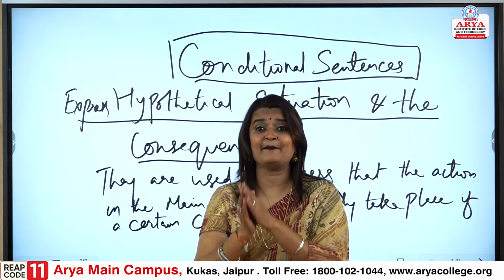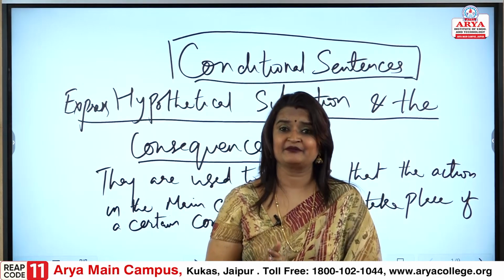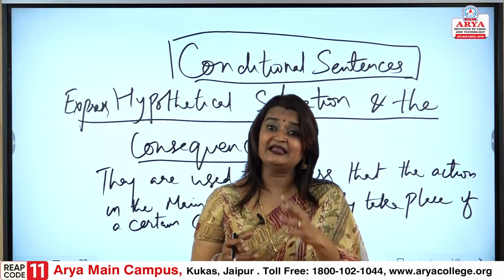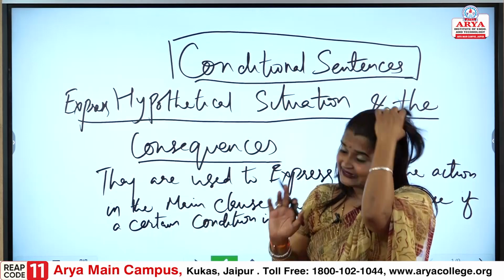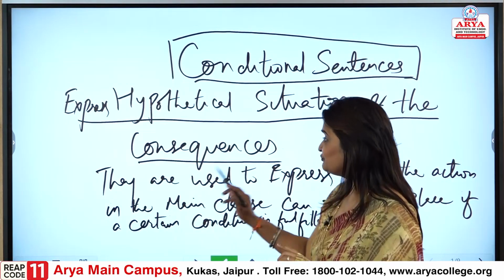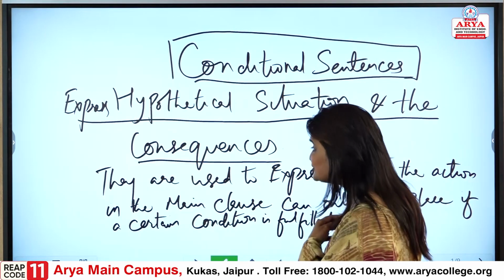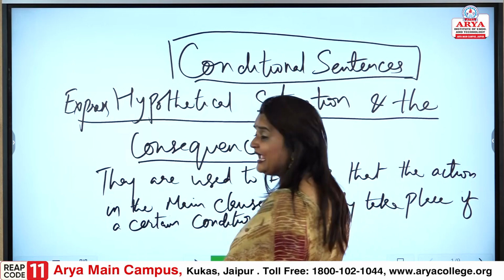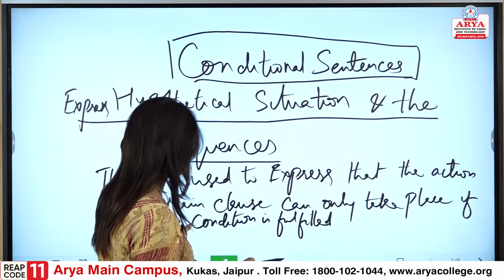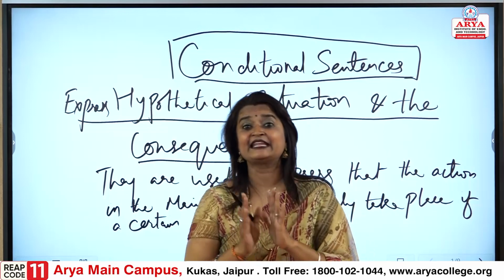I am repeating this so that when we learn all the types, type 1, type 2 and type 3, as we have already learned, our main point is clear: conditional sentences express that the action in the main clause can only take place if a certain condition is fulfilled, otherwise it cannot.